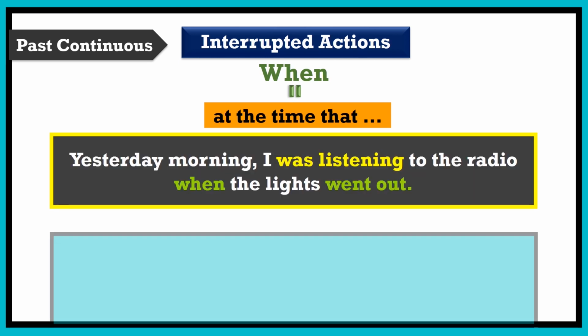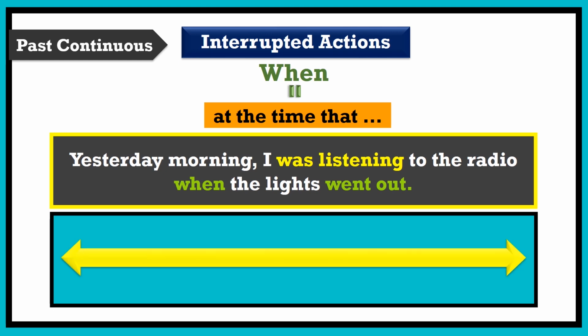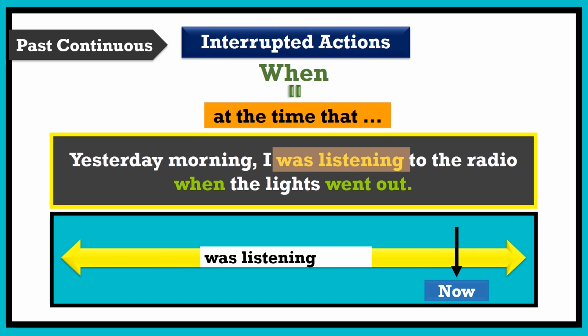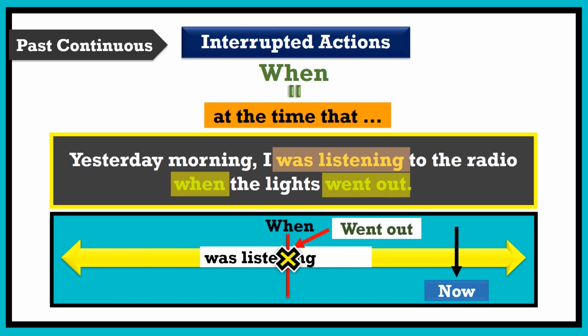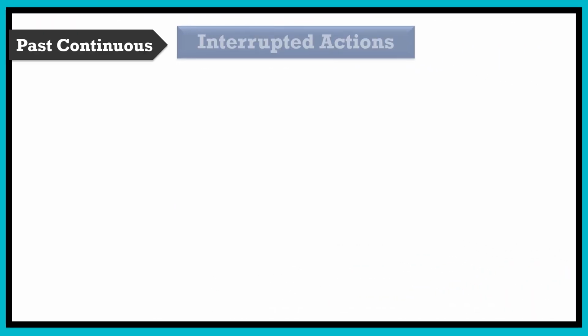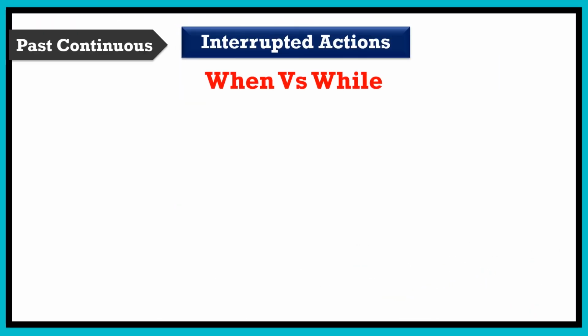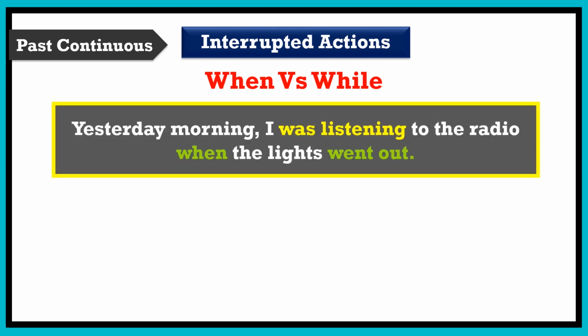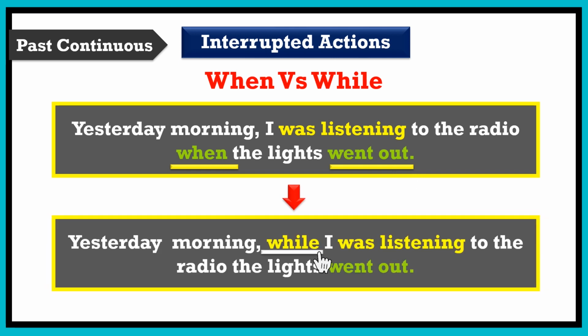This means that something happened in the middle of something else. Here, the long action I was listening was interrupted by the past simple short action the lights went out. In sentences only with interrupted actions, you are free to choose between when and while, providing that you put when before a past simple verb and while before a past continuous form.